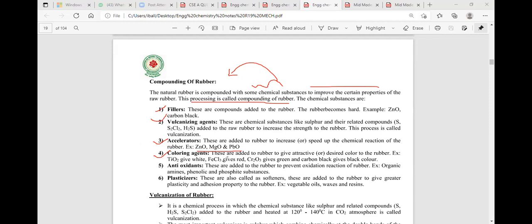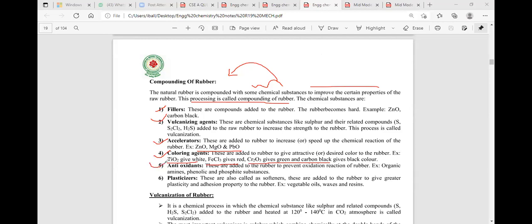The coloring agents are added to the natural rubber. The coloring agents increase the color property of the natural rubber. The best example: titanium oxide gives rise to the white color, ferric chloride gives rise to the red color, and chromium oxide gives rise to the black color.